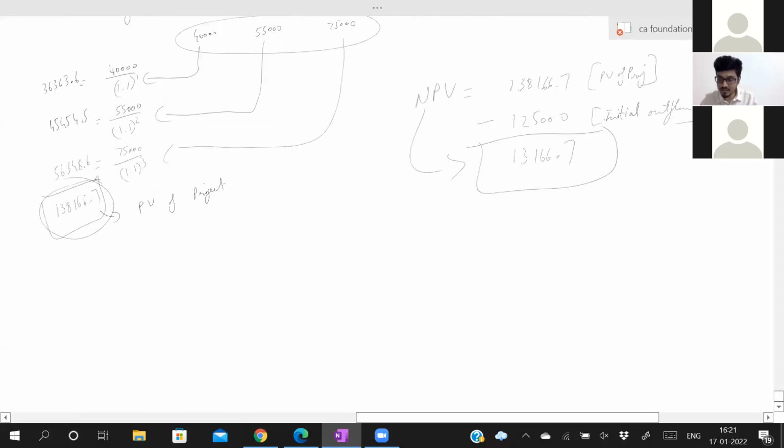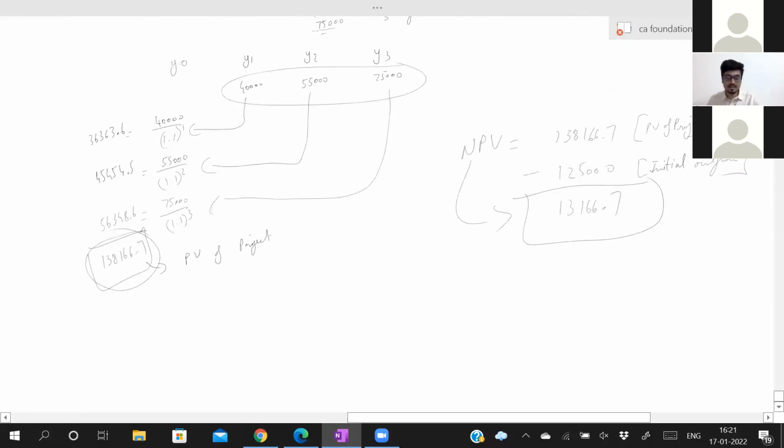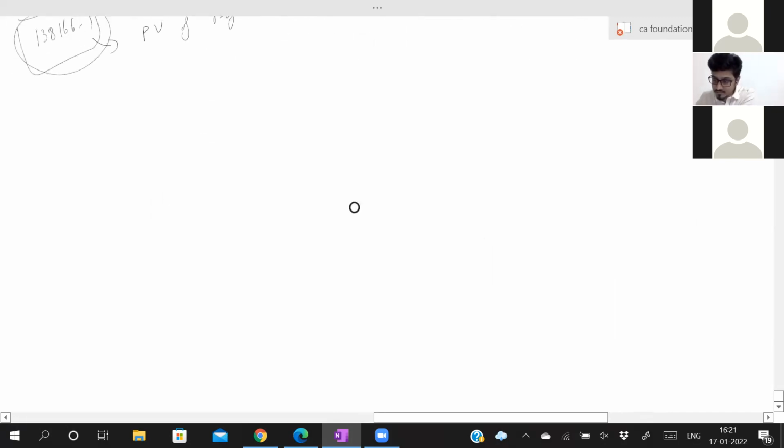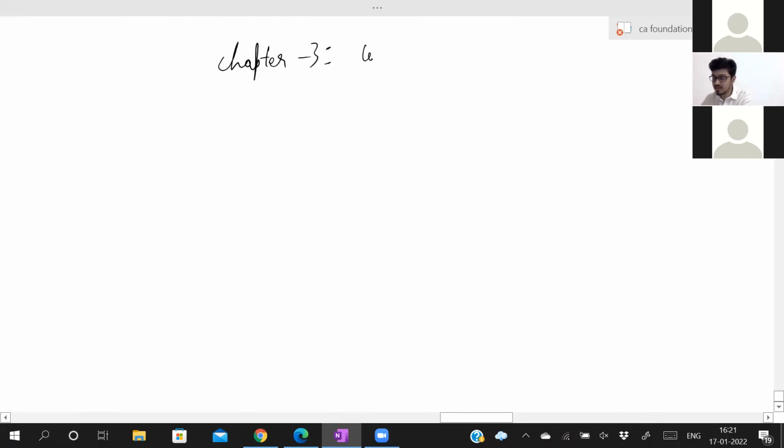We'll be starting with chapter number 3, linear inequalities. Write down in your fresh page, chapter number 3, linear inequalities.